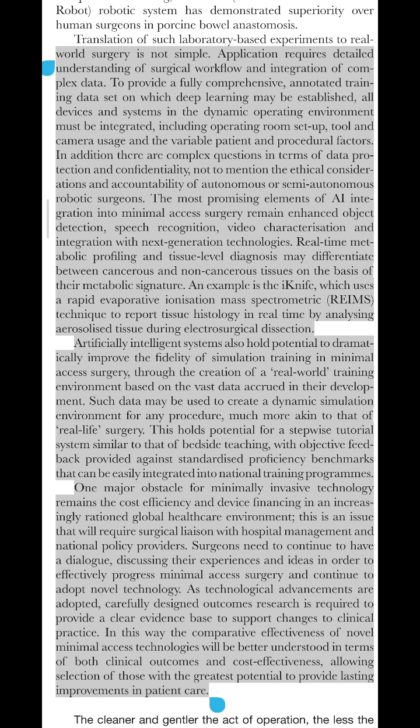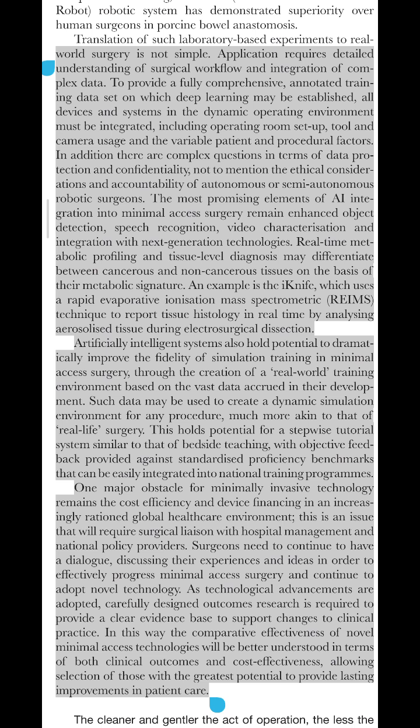One major obstacle for minimally invasive technology remains the cost efficiency in device financing in an increasingly rationed global healthcare environment. This is an issue that will require surgical liaison with hospital management and national policy providers. Surgeons need to continue to have a dialogue, discussing their experiences and ideas in order to effectively progress minimal access surgery and continue to adopt novel technology.